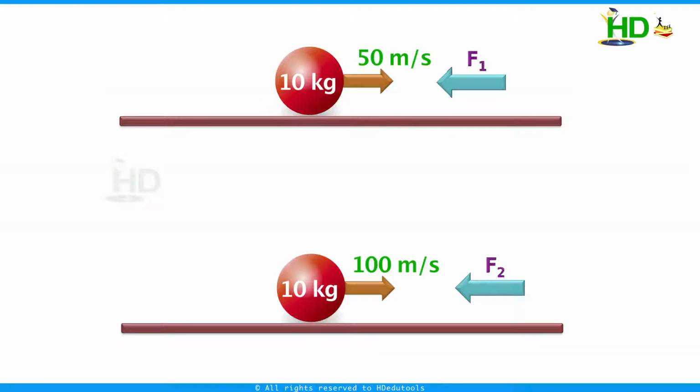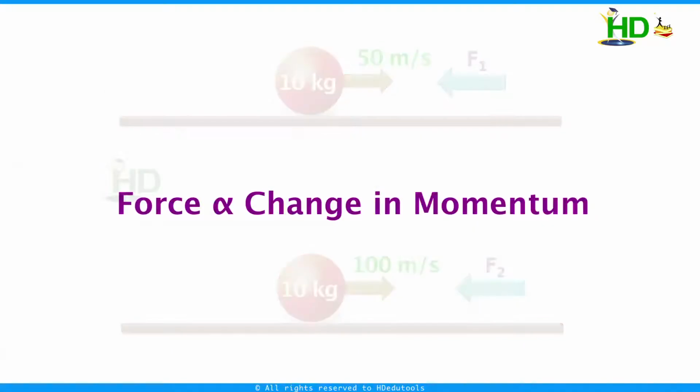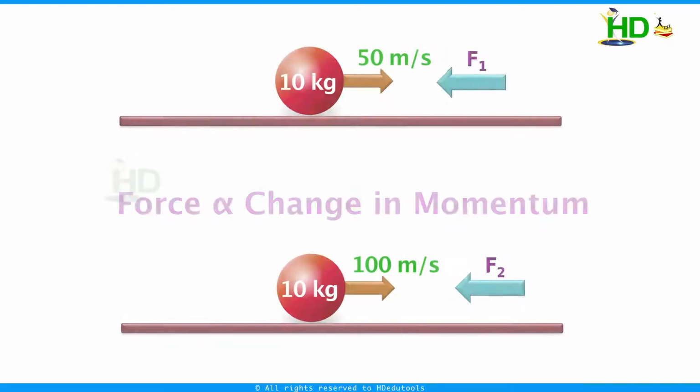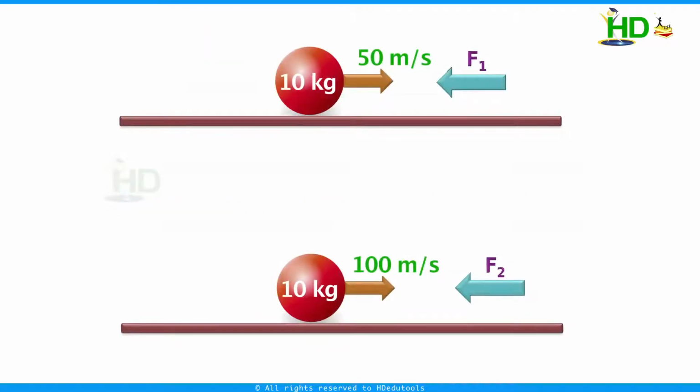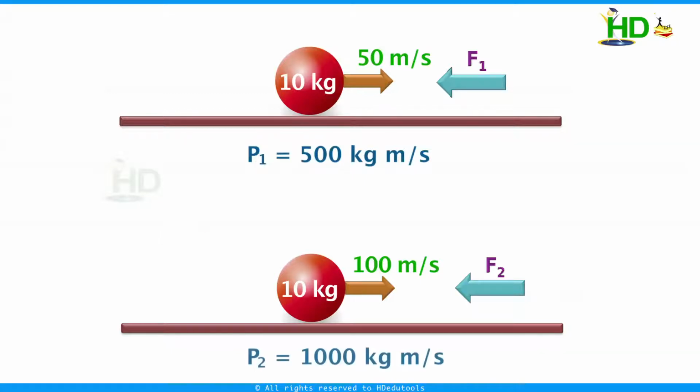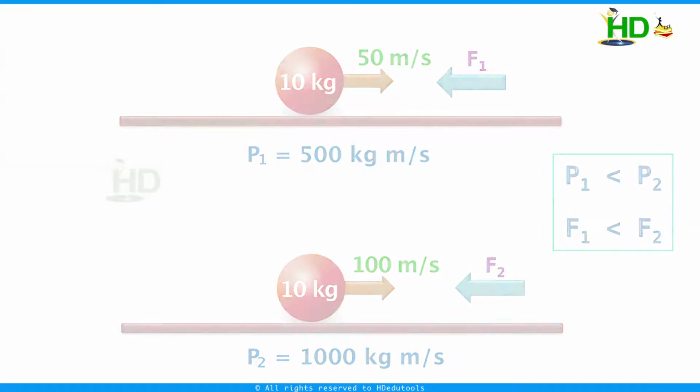And here we are observing that the force required is directly proportional to change in momentum. In this case, the initial momentum in the first case is 500 kg meter per second. In the second case, it is 1000 kg meter per second. As P1 is less compared to P2, the force required to stop the first body is less compared to the force required to stop the second body. And we consider another example.